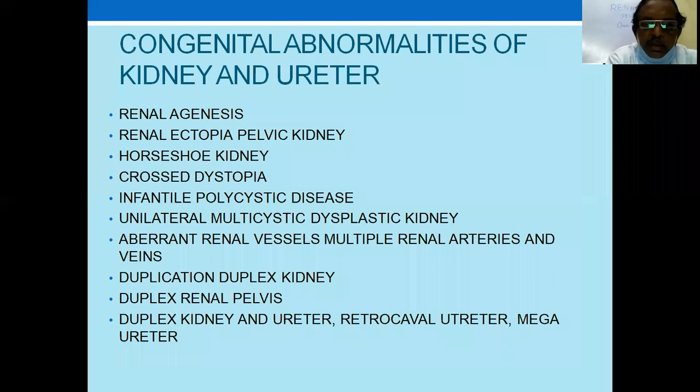So very many congenital abnormalities of the kidney are described, but most of them may be asymptomatic without causing any symptoms, and are only diagnosed when a routine ultrasound or some other investigation is done, and then only will it be noticed. Many people are afraid when they are told that their kidneys are in the pelvis, not ascended, not in the normal site, or that there is only one kidney.